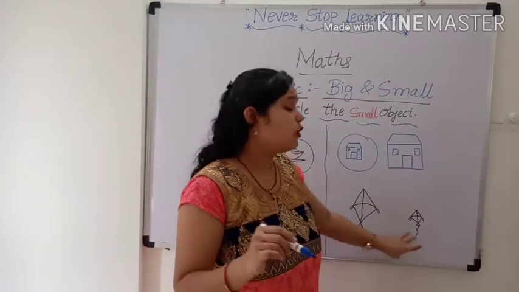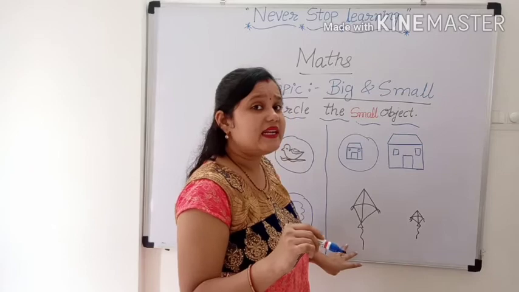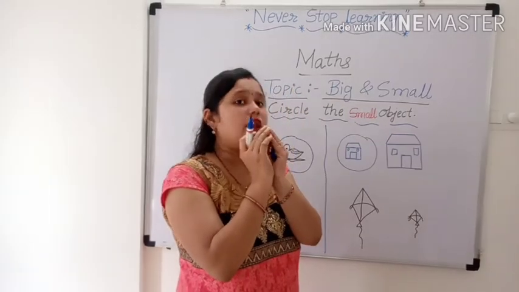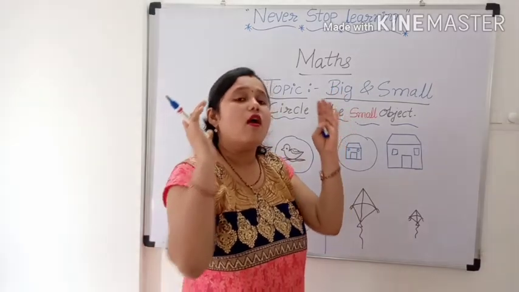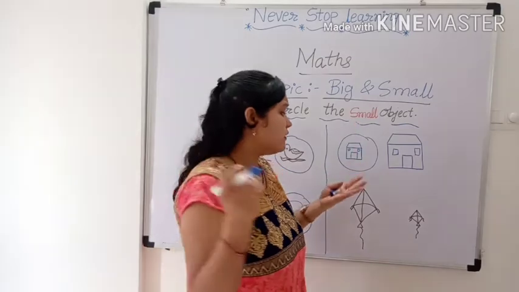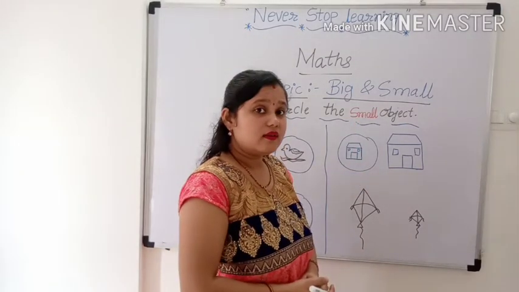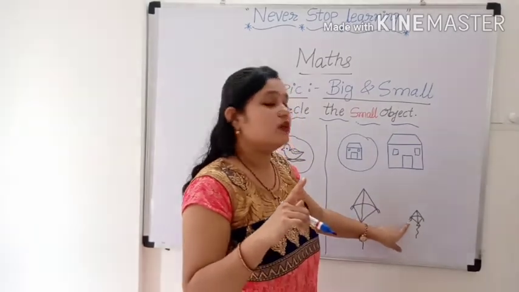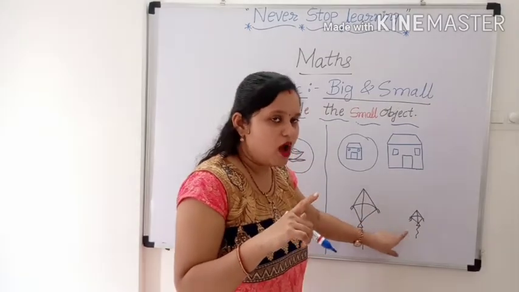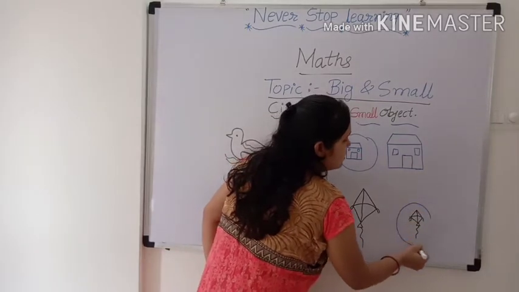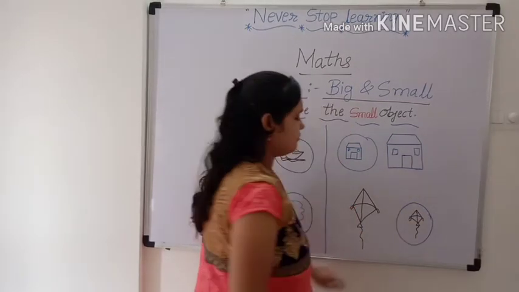Now, there are two kites. How many kites? Two kites. One is small and one is big. Which one is small? Yes, very good. This is a small kite. So, circle it.